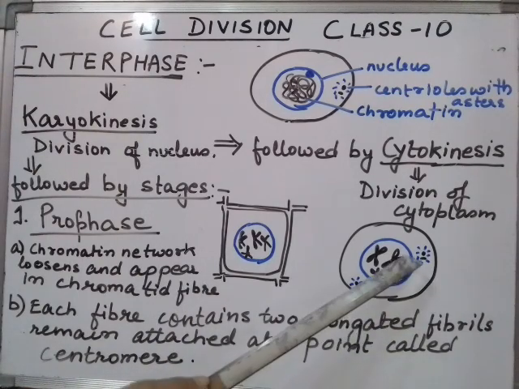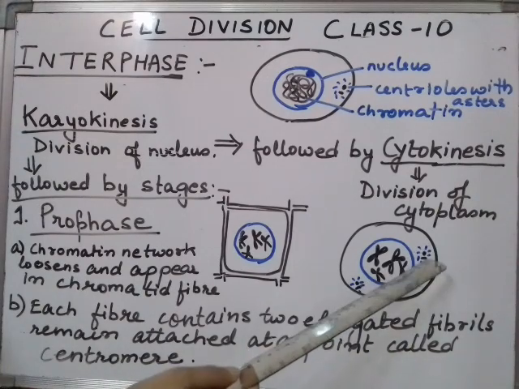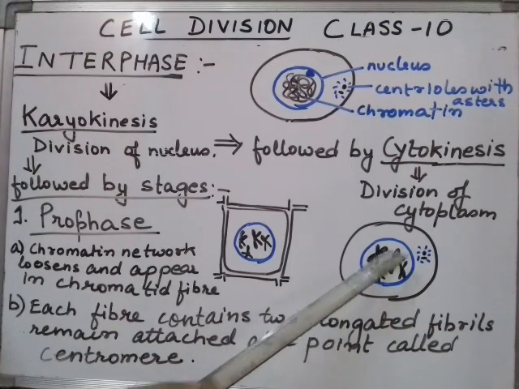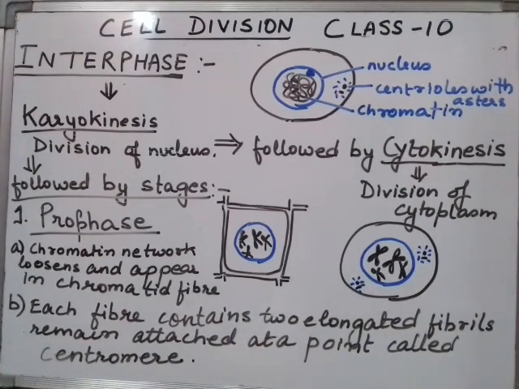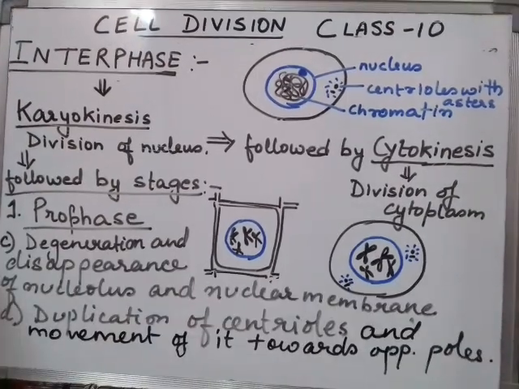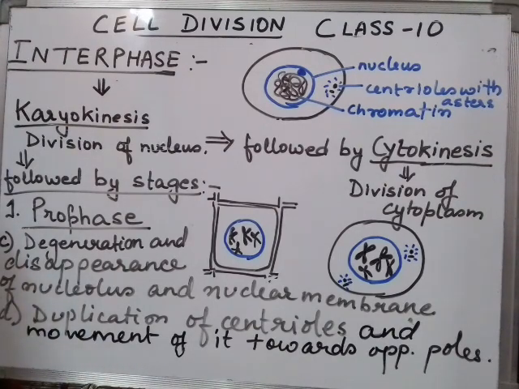But do remember, they are present in animal cells and help in the formation of the spindle during the division of the chromosomes or chromatids. These centrioles have already duplicated and moved to two different sides of the cell. That the centriole has duplicated becomes another important characteristic feature of prophase.